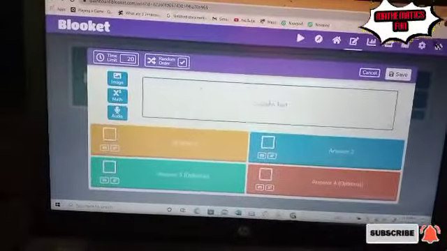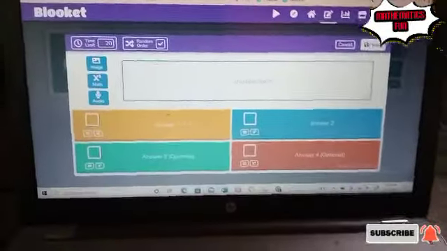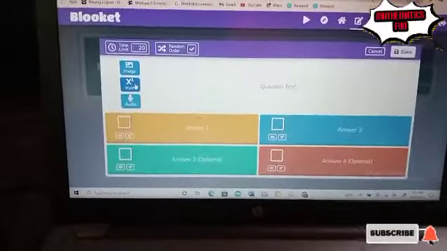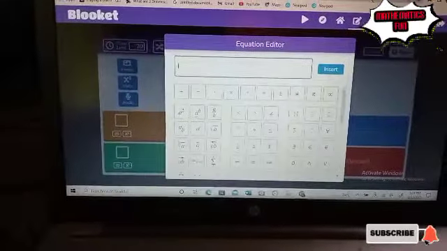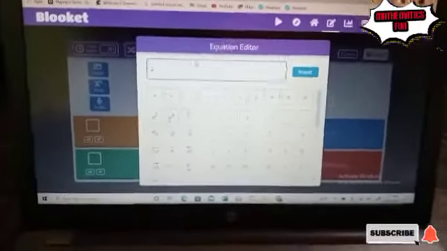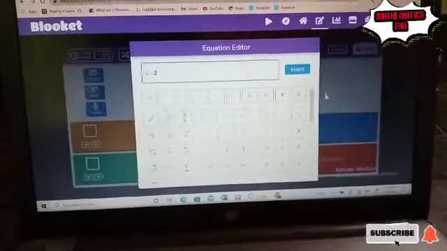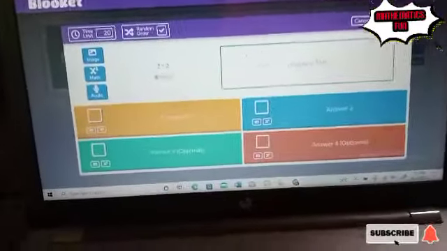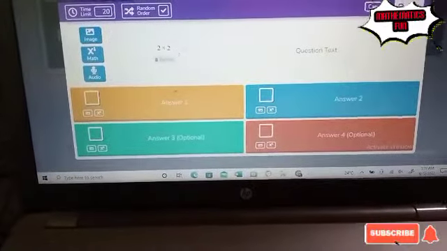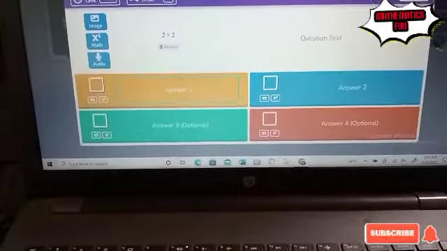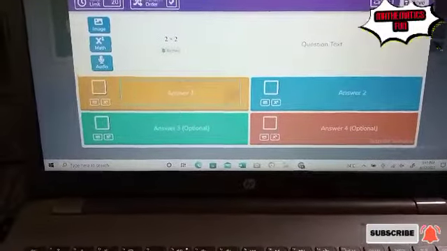Let's say, for example, now I want to set a question in maths. Let's say I want to set 2 times 2. You go to this place, you see this is it, then you press your 2 times 2, then you insert it. As you can see, it is showing at this direction.